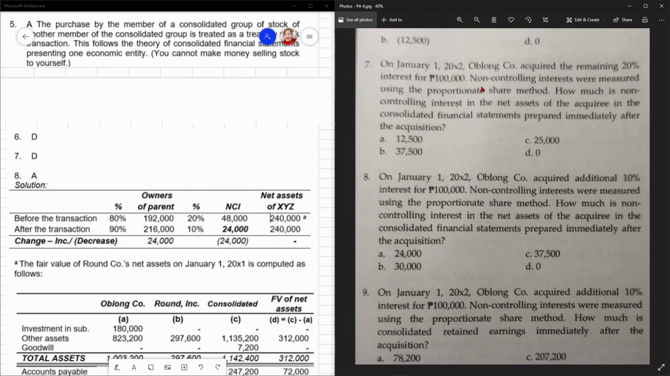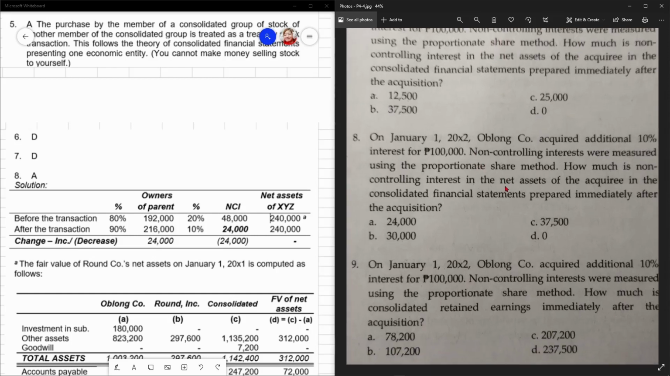Going to number 7. On January 1, 20X2, Oblong Co acquired the remaining 20% ulit. Pero ang consideration na dito is 100K. So, the NCI were measured using the proportionate share method. Proportionate share method, alam niyo na partial goodwill lang yan. Si parent lang yung may goodwill. So, how much is the non-controlling interest in the net assets of the acquiree in the consolidated financial statements prepared immediately after the acquisition? The answer would be letter D. Wala na. Diba? Wala na. Binili niya na lahat eh. Proportionate method, wala na, 0.